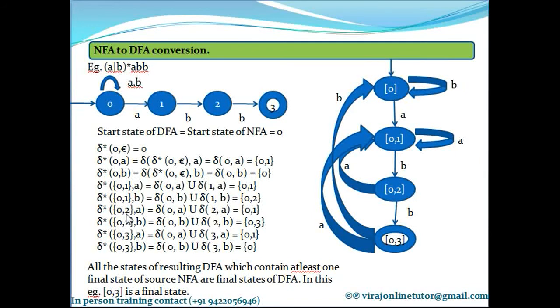So what is delta asterisk of 0, 2 on A? It is delta of 0 on A union delta of 2 on A. Simple. So what is delta of 0 on A? Delta of 0 on A is 0, 1. So just write that first. And what is delta of 2 on A? Delta of 2 on A is not defined. So nothing. So delta asterisk of 0, 2 on A is 0, 1 only.